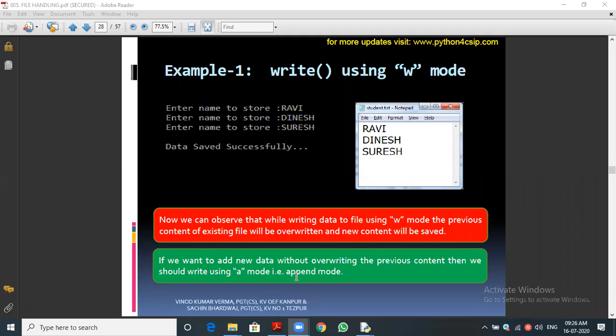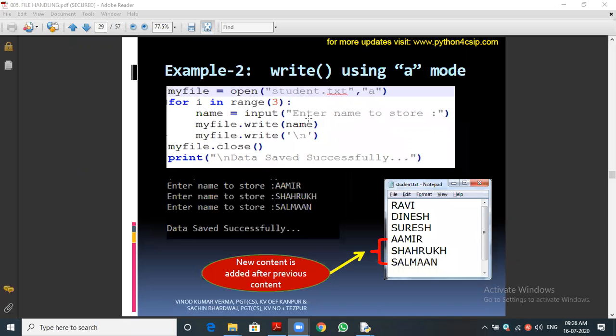That is the thing. Then they are using append mode. You can see previously Ravi, Dinesh, Suresh, the three names are there. But while you are running this program the second time, we are opening the file in append mode. So what will happen? We can write into the file at the end of the file. Once Suresh is completed, the cursor will be before the fourth line. Then the three names we entered will be stored one by one: Amir, Shahrukh and Salman. So these names are entered next after it.